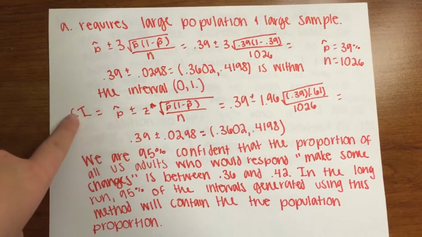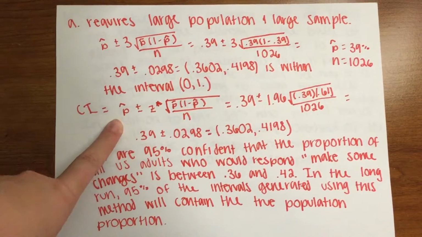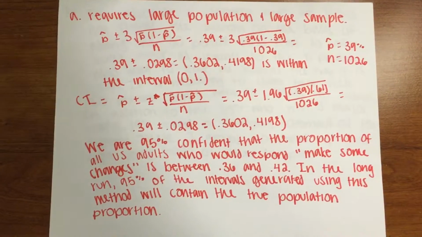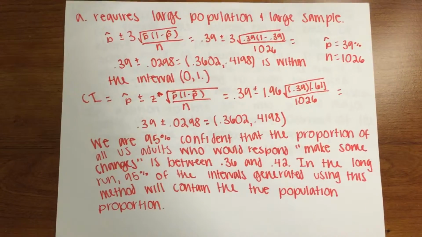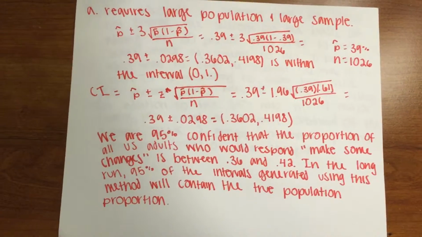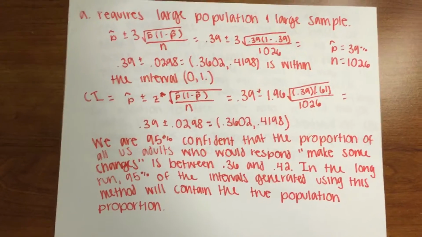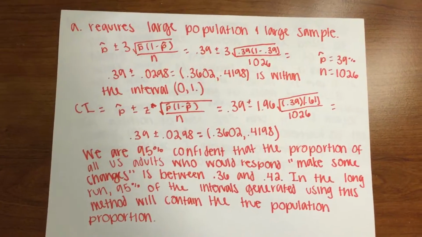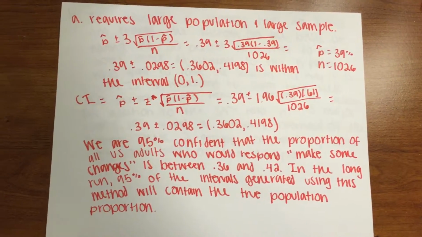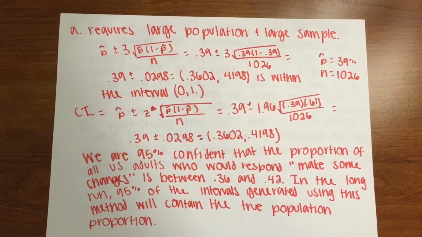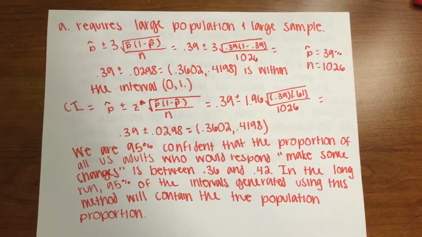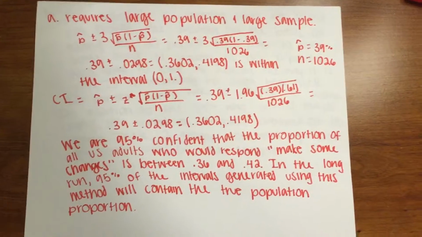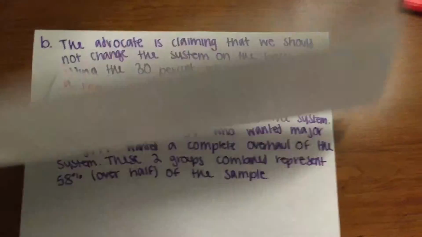And there's the confidence interval calculation, which is done by p hat plus and minus the z-star times the square root of p hat times 1 minus p hat over n. And so we are 95% confident that the proportion of all U.S. adults who would respond "make some major changes" is between 0.36 and 0.42. In the long run, 95% of the intervals generated using this method will contain the population proportion.